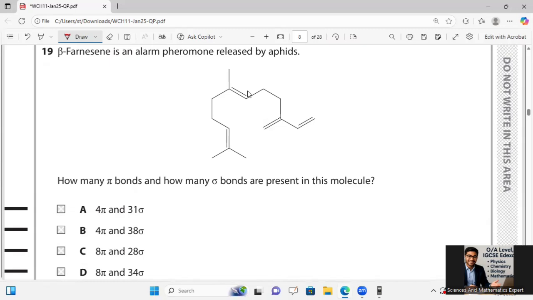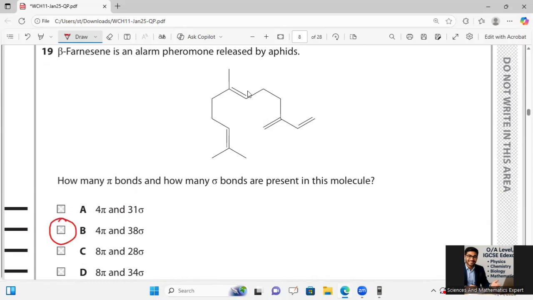And if we go for sigma, 1, 2, 3, 4, 5, 6, 7, 8, 9, 10, 11, 12, 13, 14, and hydrogen should also be taken over there. And I should go with the maximum, like I should go with 4 pi and 38 sigma over there.